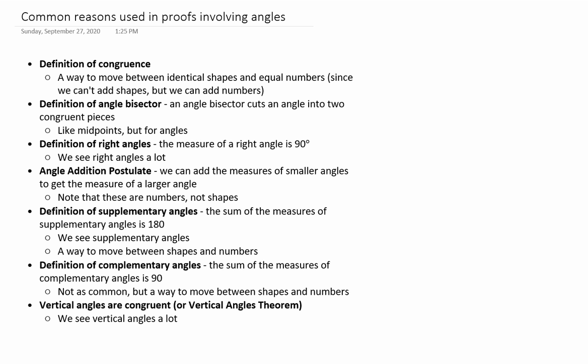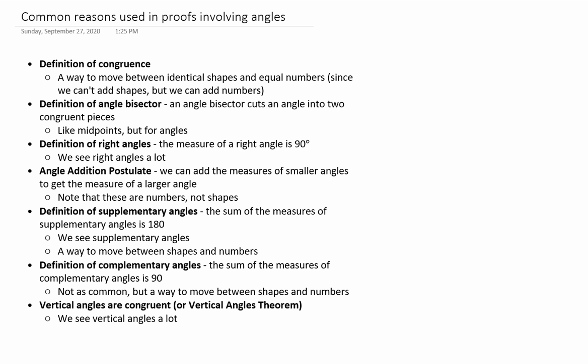We don't see the definition of complementary angles quite as much. We'll see it a little bit early on, but as we move deeper into the course, the definition of supplementary shows up a lot more. And then what is technically the vertical angles theorem? I've mentioned briefly when we learned about vertical angles that vertical angles are always congruent. That's actually a theorem. We informally proved it when we were going over that. But we see a ton of vertical angles, so get used to just saying vertical angles are congruent.